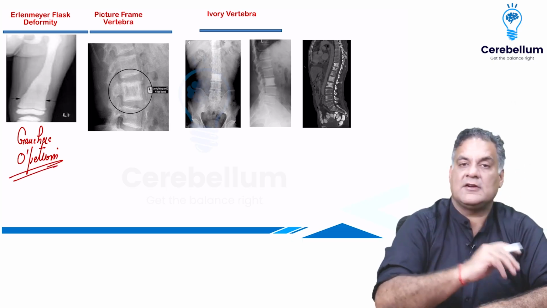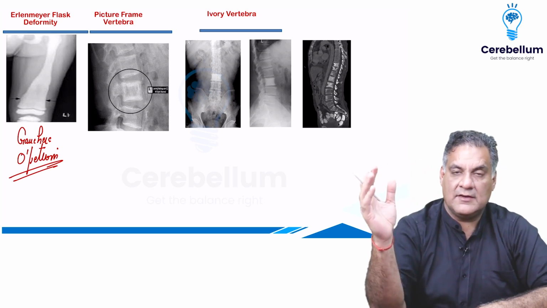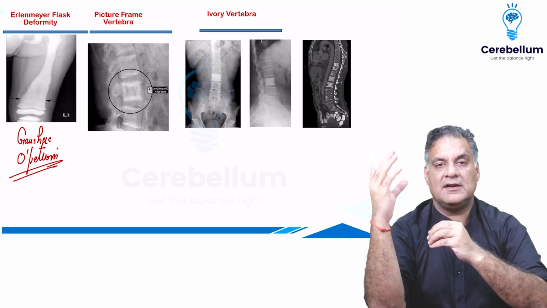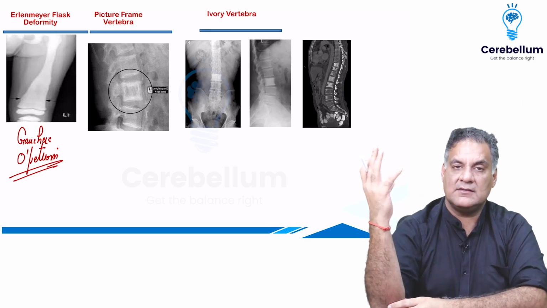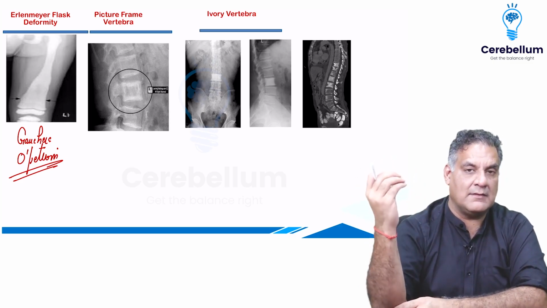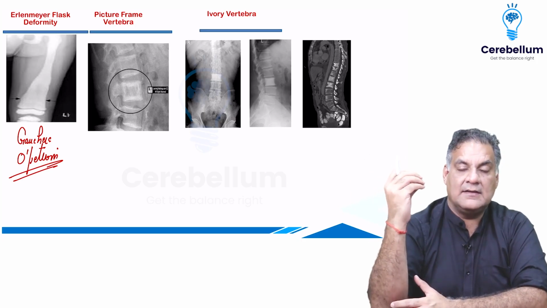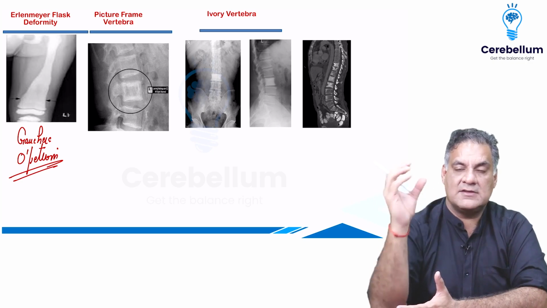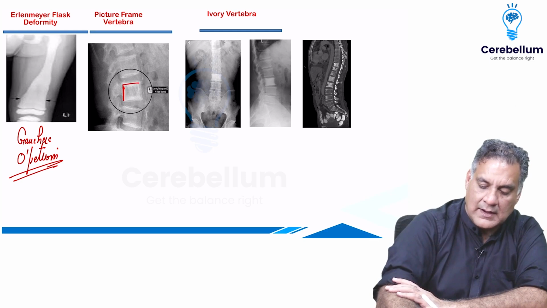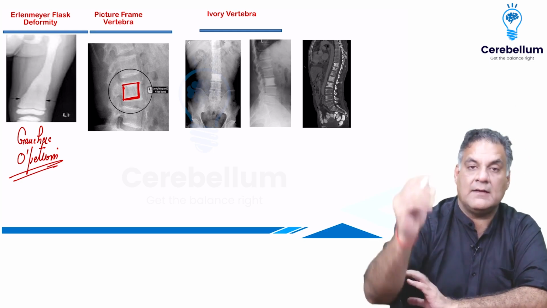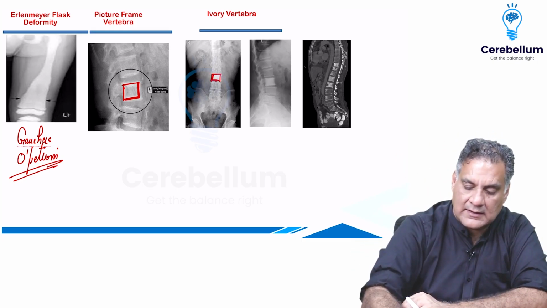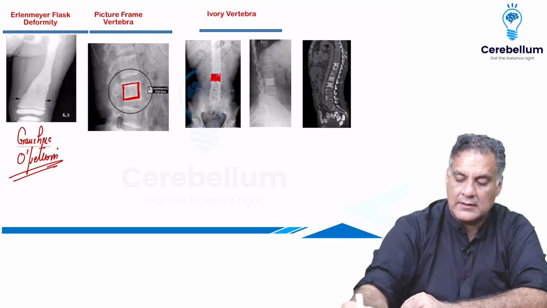Paget's, which has a multifactorial cause, is again an osteoclast defect. It is also called osteitis deformans, where more osteoblastic activity is there, causing increased alkaline phosphatase. More osteolytic activity is there, causing an increase in hydroxyproline, which is a marker for bone resorption. There will be different phases in which there will be pain. The pelvis is the commonest bone affected. There can be thickening around the bone of the vertebra, called picture frame vertebra. The entire vertebra can be white, called the ivory vertebra, right?